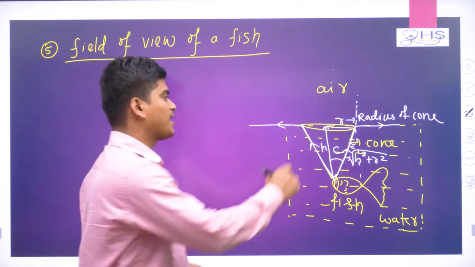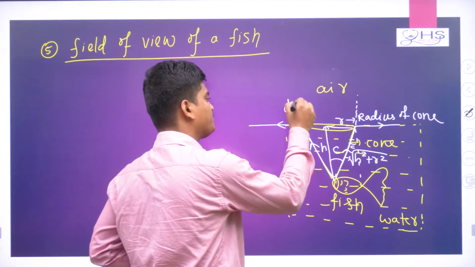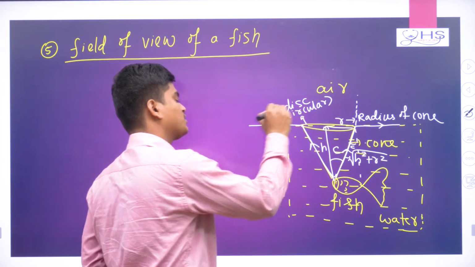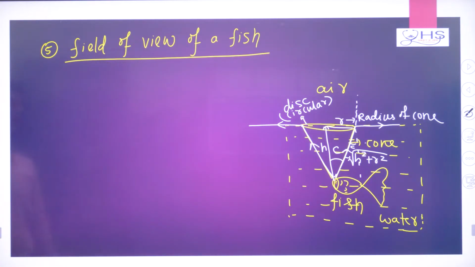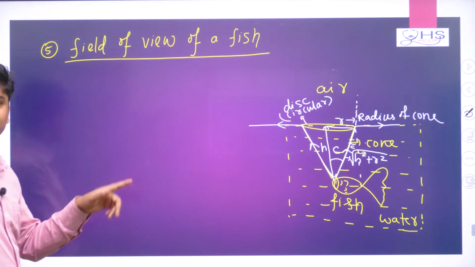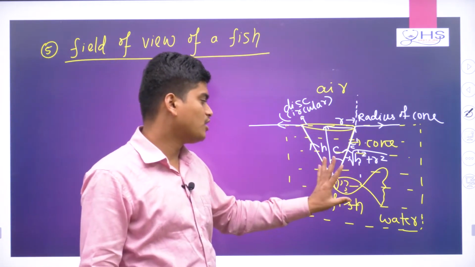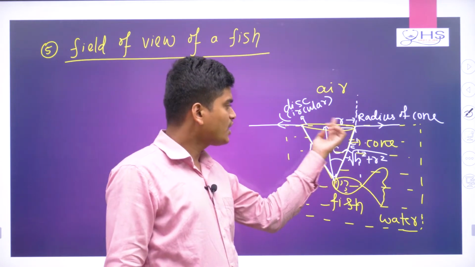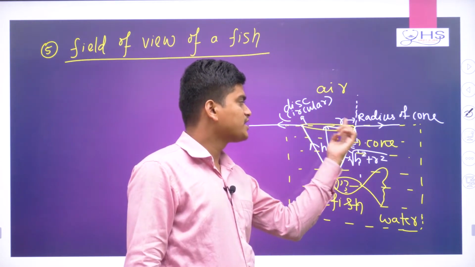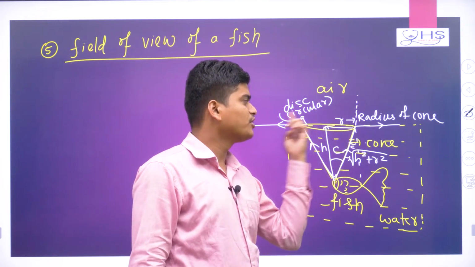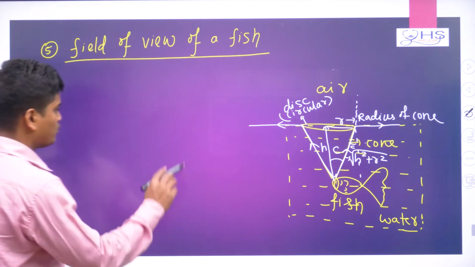So a circle type region is coming, basically a disc type circular structure. Now the field of view of the fish means basically we need to find the radius and the area of that disc. Any water animal can see with this semicircular cone of angle C, and the base of the cone has radius r. Now we need to calculate that r.